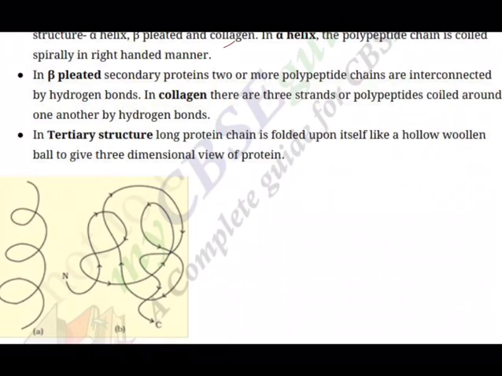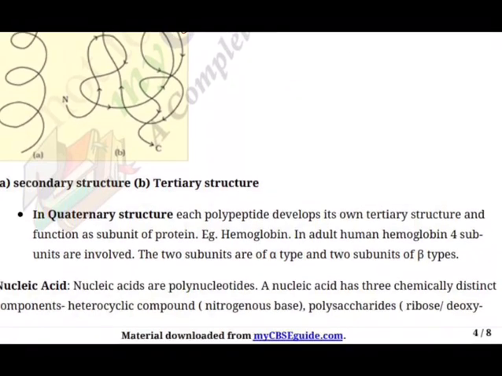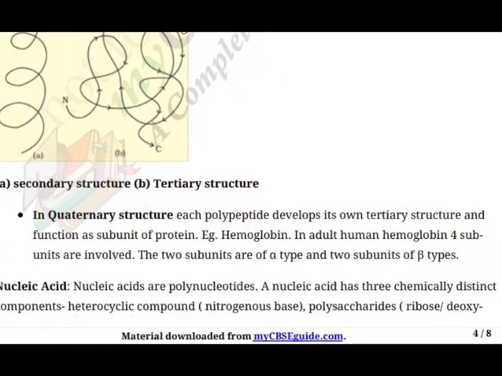And in tertiary structure, the final structure, a long protein chain is folded upon itself, as you are seeing here, like a hollow woolen ball to give a 3D view of the protein. So you can see the secondary structure and tertiary. In quaternary structure, each polypeptide develops its own tertiary structure and functions as a subunit of the protein. Example, our own hemoglobin. See, it's a protein, very important protein.